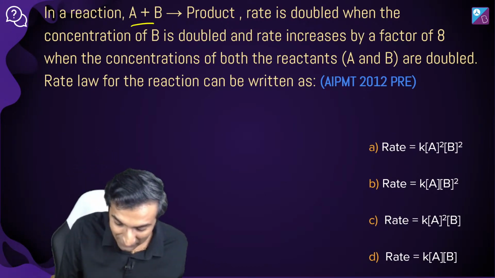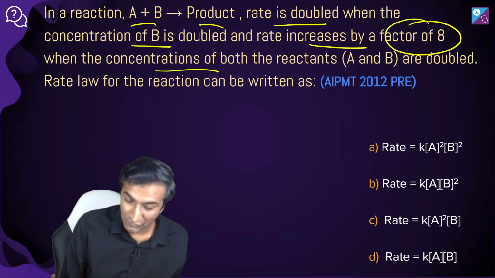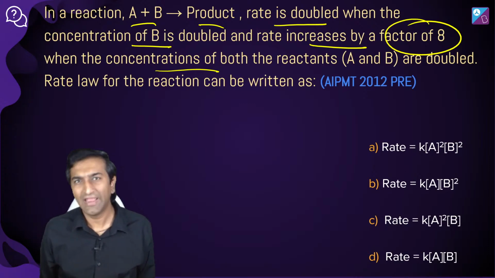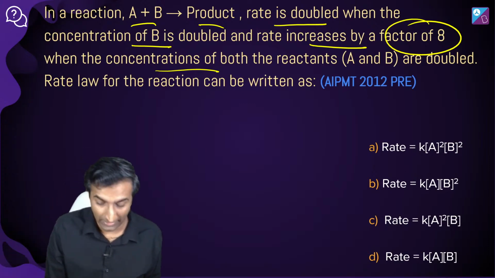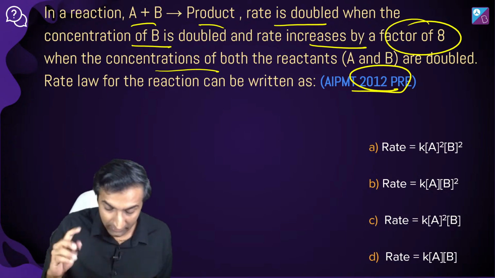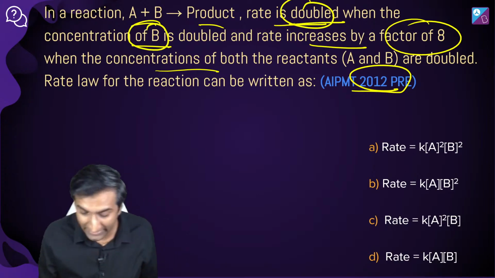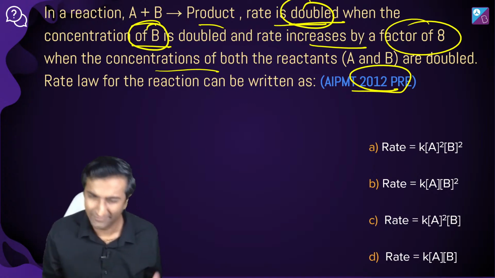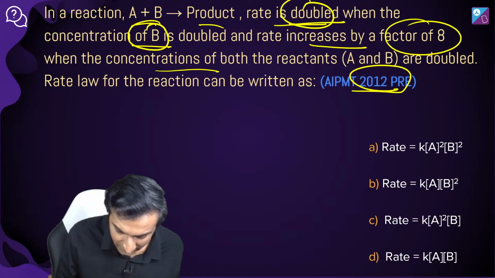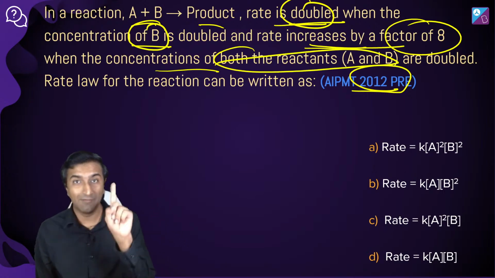Okay, all right. In a reaction A plus B gives product, the rate is doubled when the concentration of B is doubled, and the rate increases by a factor of 8 when the concentration of both the reactants A and B are doubled. The rate law for the reaction can be written as... I had said that older questions are a bit difficult. In fact, this type of question has even come in JEE Main. This is from AIPMT 2012, the prelims and all of that. But it's okay, it's all right. We can do this. Right? Read carefully. The rate is doubled when the concentration of B is doubled. This already gives you a hint, and you can eliminate a few options. And the rate increases by a factor of 8 when the concentration of both A and B are doubled. There's something fishy here.